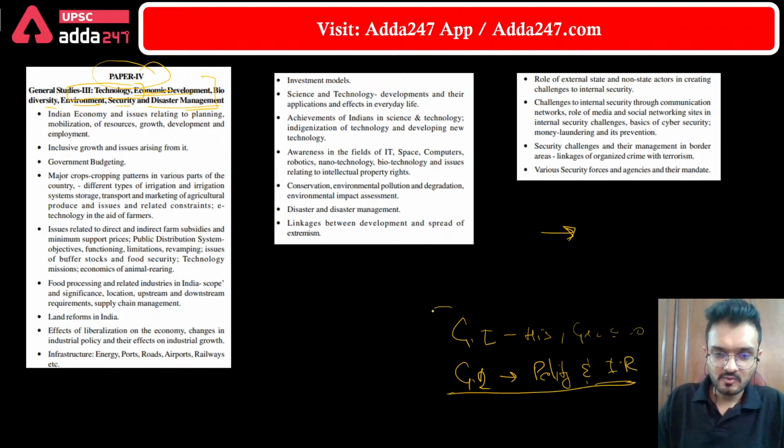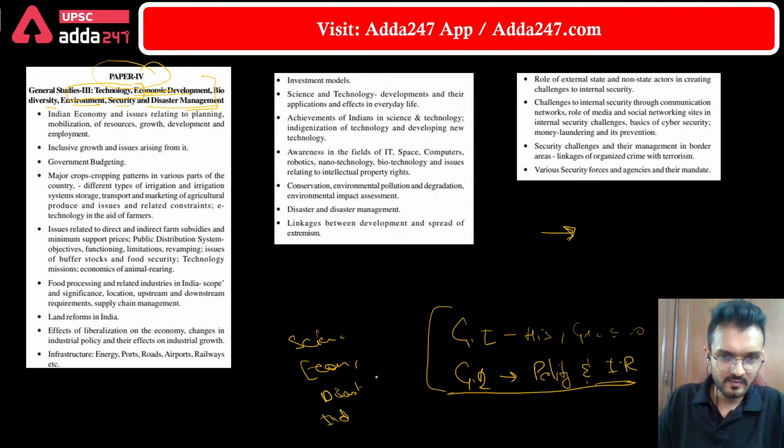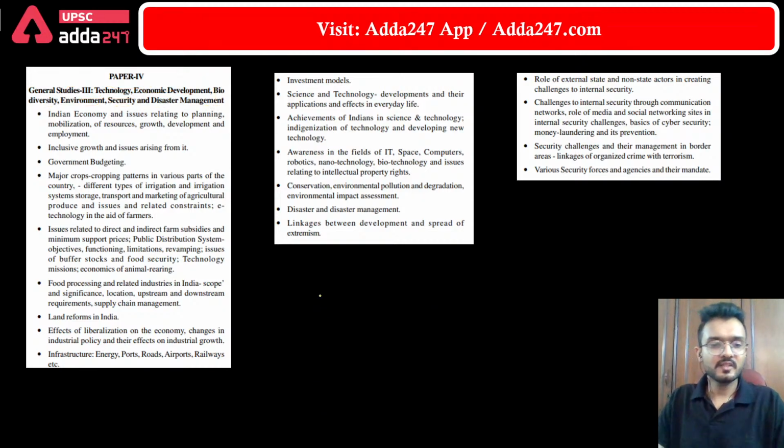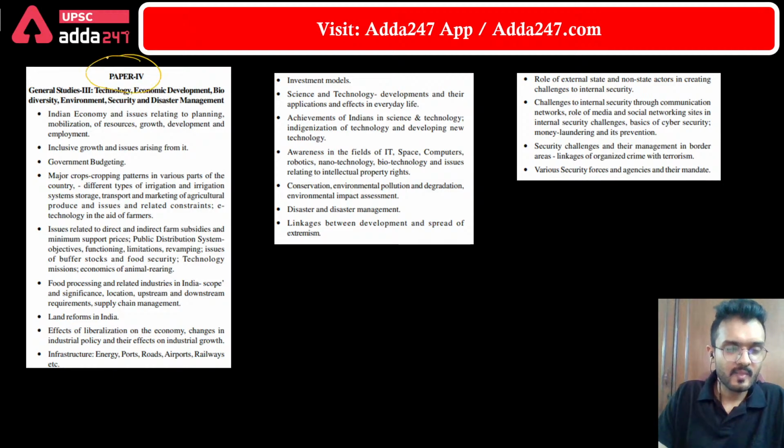The rest of the topics are left, like science and tech, economic development, economy, disaster management, Indian society and internal security. All these subjects are included in paper 3. So it is a plethora of subjects included in paper 3. We will discuss each subject one by one.